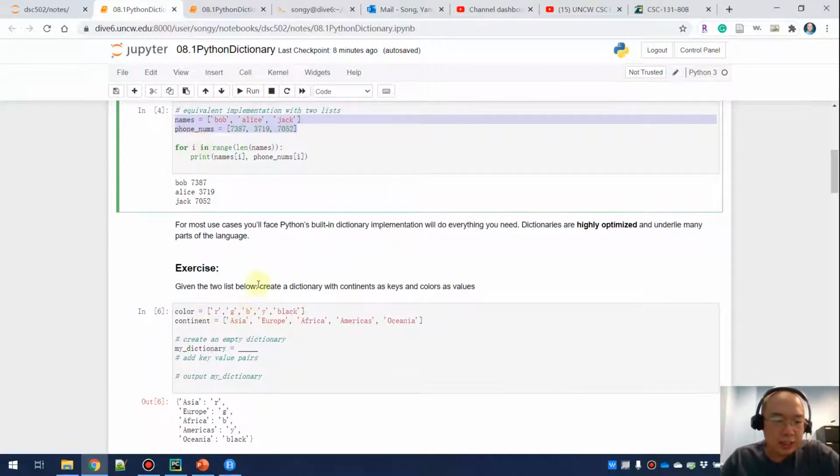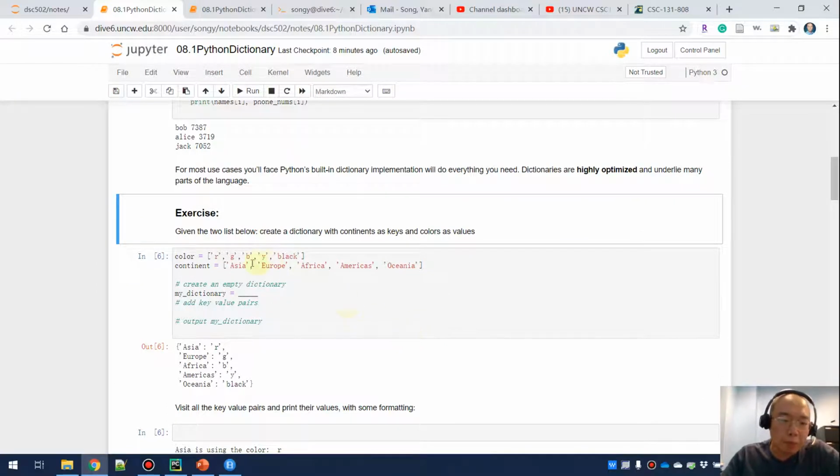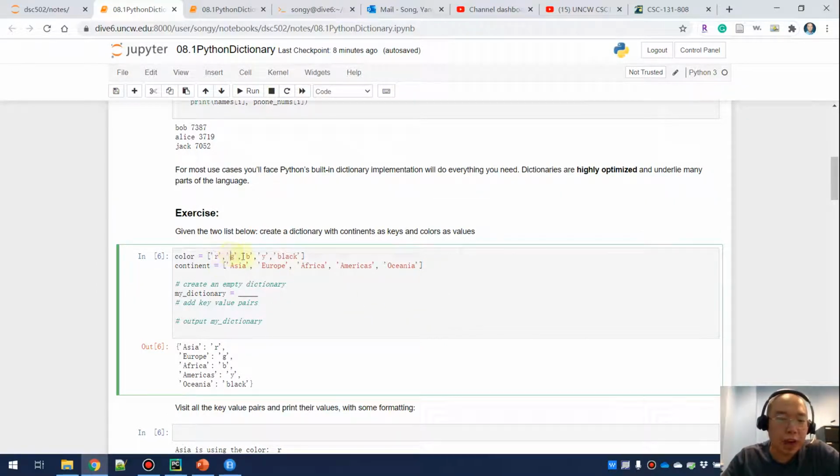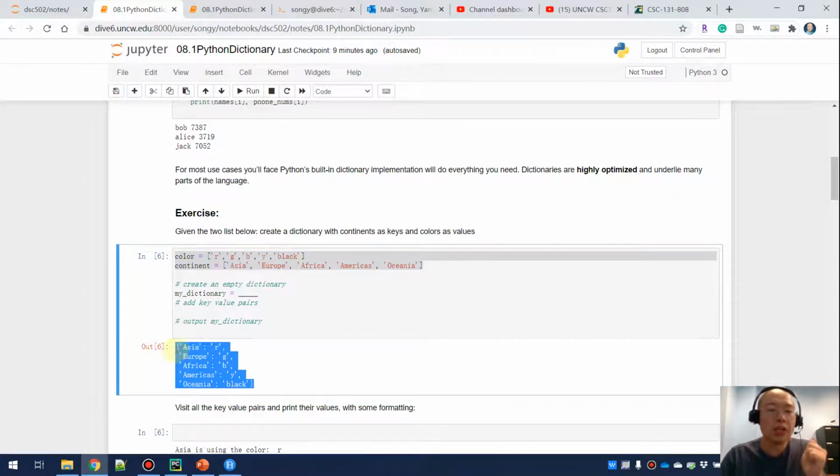Okay, let's do a quick exercise for now. Remember we have this data set: red, green, blue, yellow, and black, and they correspond to 5 continents. Now go ahead and try to make those two lists into a dictionary. After you have this dictionary, print it and make sure you have the right thing.